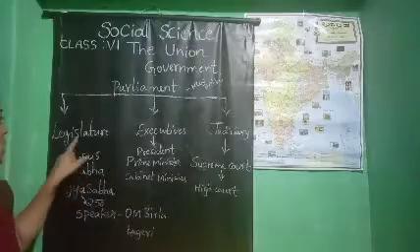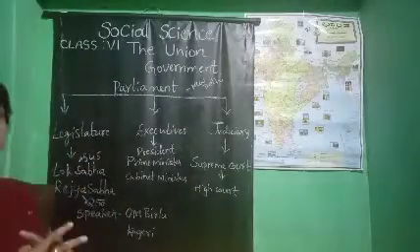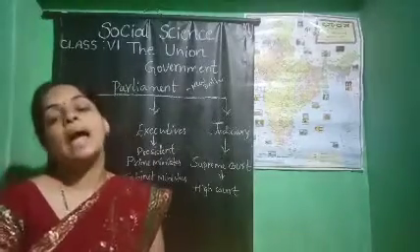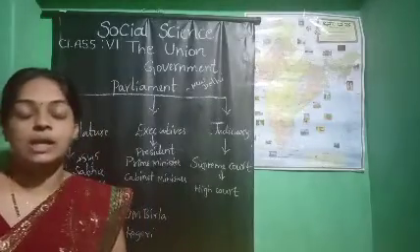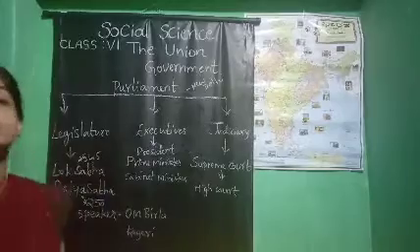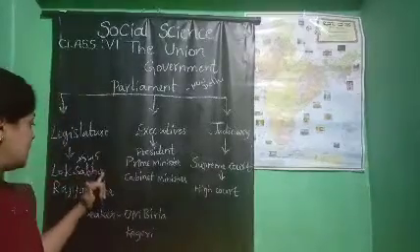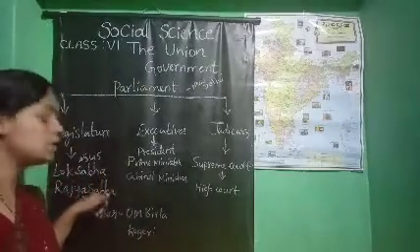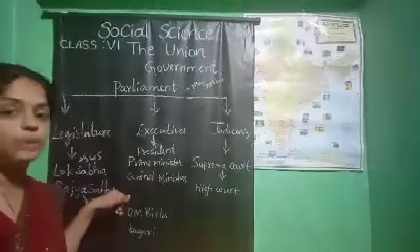Nyaya kodtare. So the Indian legislature is called a bicameral legislature. What is that? Bicameral means two houses of the legislature, the Lok Sabha and the Rajya Sabha. The Lok Sabha is called the lower house and the Rajya Sabha is called the upper house. Got it?